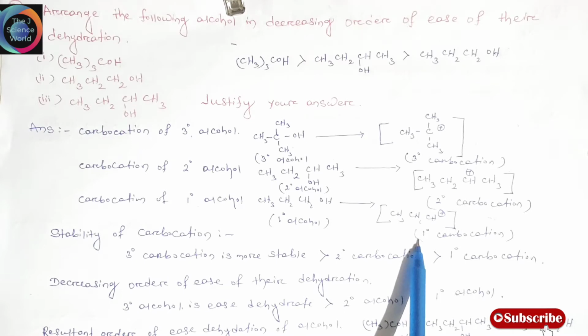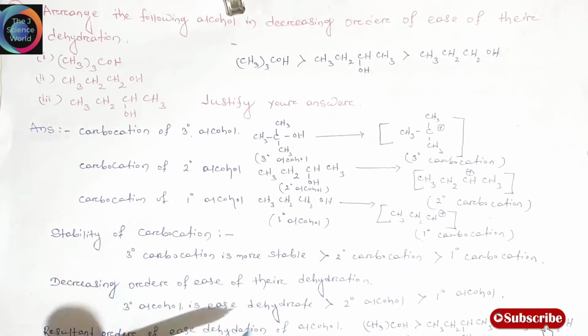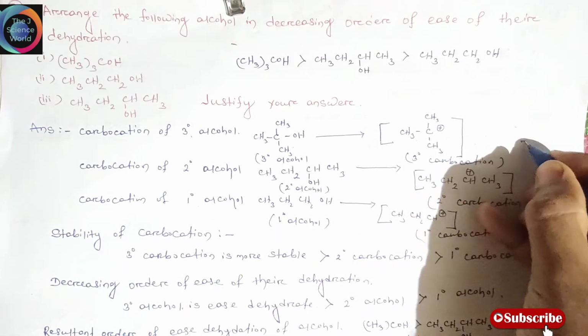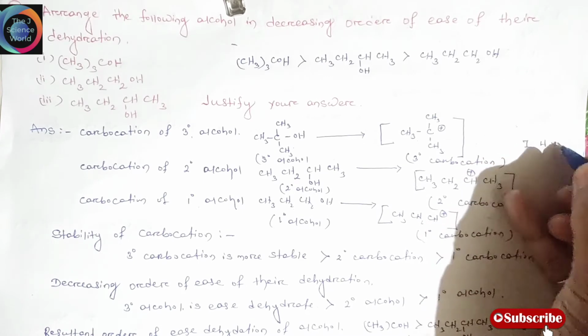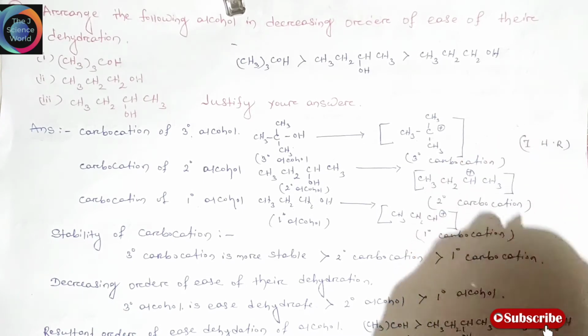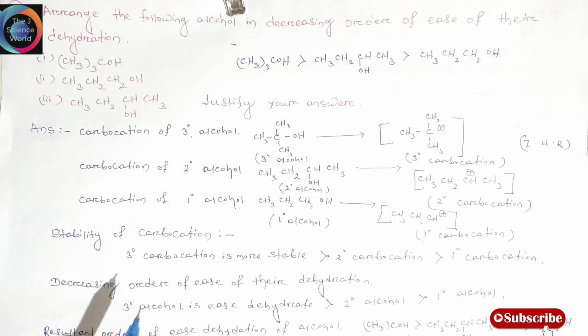So friends, carbocation stability depends on many factors, that is inductive effect, hyperconjugation and resonance. We already discussed that a stable carbocation means easier dehydration.